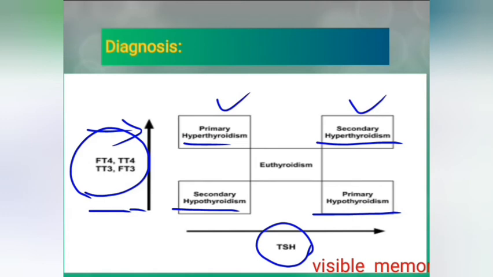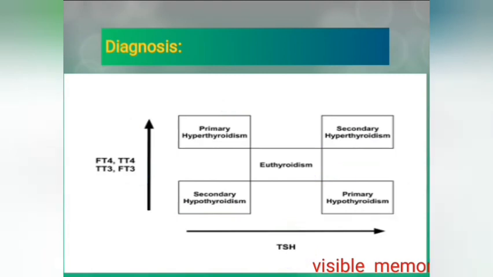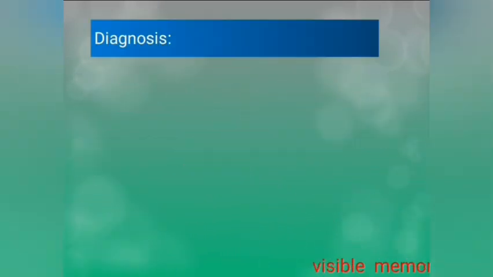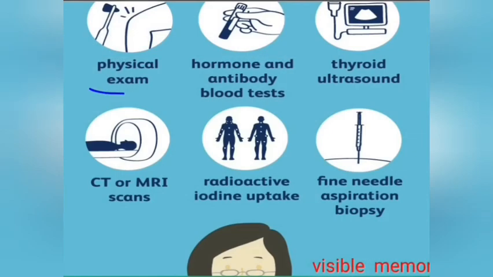And in primary hypothyroidism, because less thyroid hormone is produced, TSH stimulation increases so that more hormone can be made. And other methods are physical exam, like checking reflexes, and hormone and antibody tests which we have discussed, thyroid ultrasound, CT or MRI scan, radioactive iodine uptake, and fine needle aspiration biopsy.